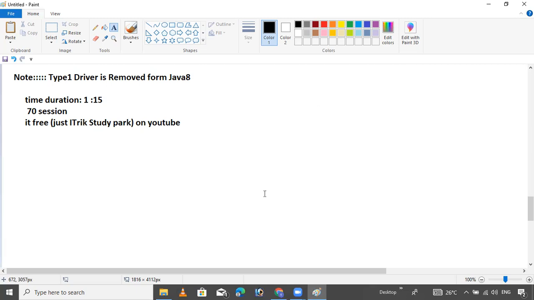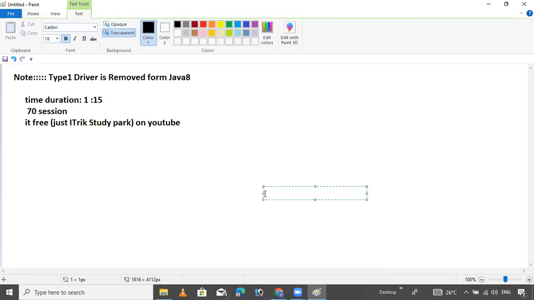In the next session, I will discuss the steps to prepare a Java application using JDBC and how to connect the Java application with the database. I will give you the steps. I'll also give an example using type 1 driver. I'm unable to show a type 1 driver example in my system.